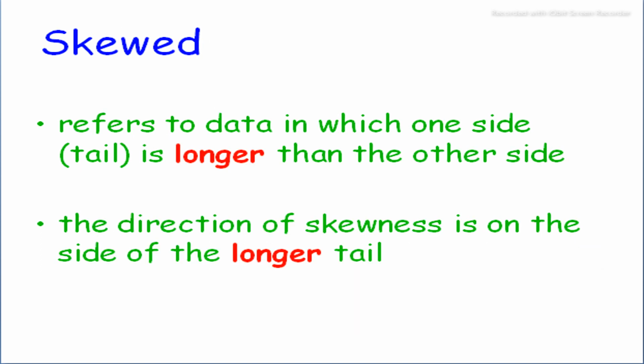And skewed refers to data in which one side's tail is longer than the other side, and the direction of the skewness is on the side of the longer tail. The direction of skewness is on the longer tail, like on the left side or right side. We discuss that the skewness is on the longer tail.